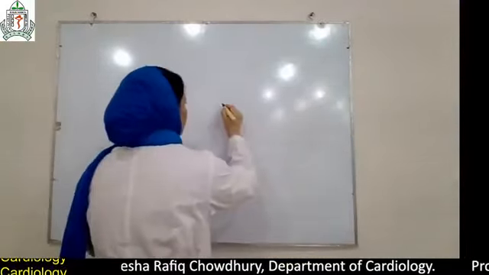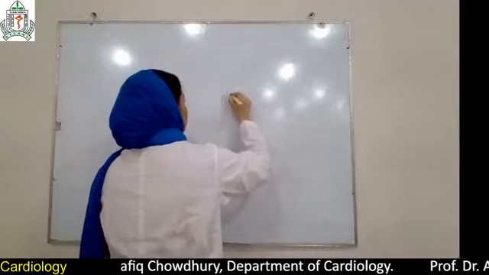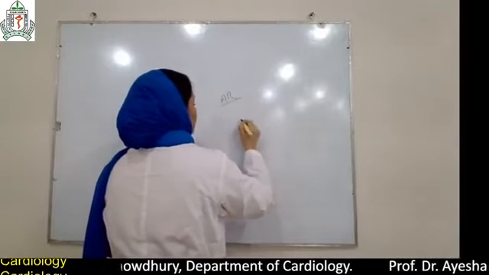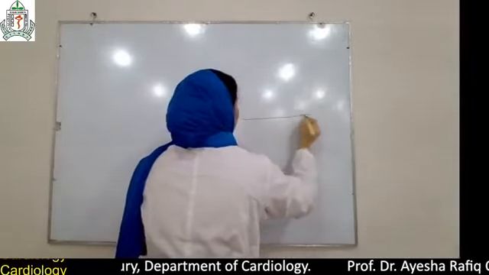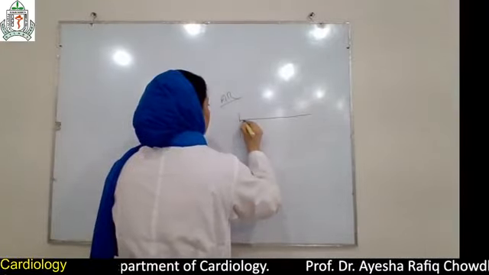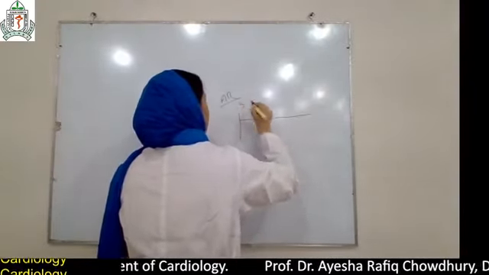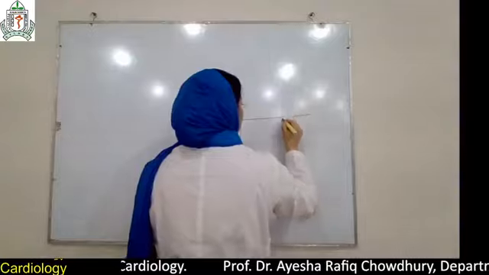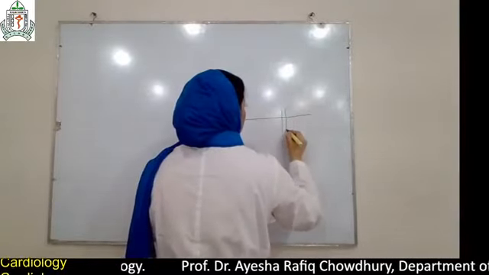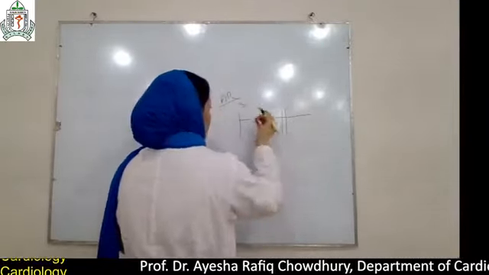So, coming to aortic regurgitation. Aortic regurgitation could be chronic or acute. Please try to know the causes. Go through books. S1 is normal, then S2.